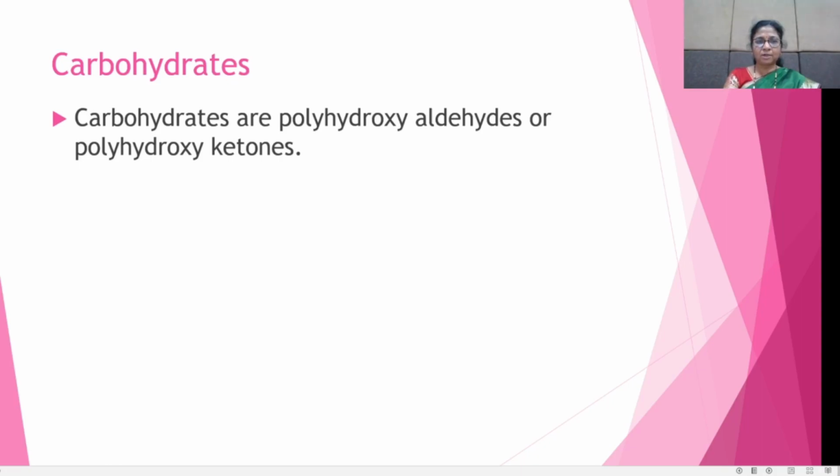Therefore, carbohydrates are called polyhydroxy aldehydes, or some carbohydrates contain a ketone group and alcoholic groups, therefore they are called polyhydroxy ketones. Hence carbohydrates are polyhydroxy aldehydes or polyhydroxy ketones. That means carbohydrates contain more than 2 hydroxyl groups and 1 aldehyde or ketone group.